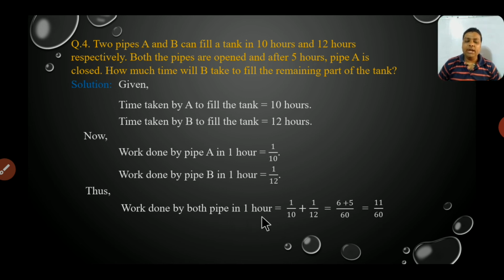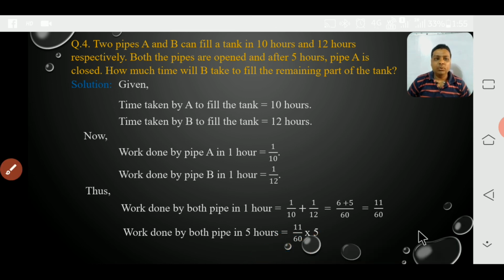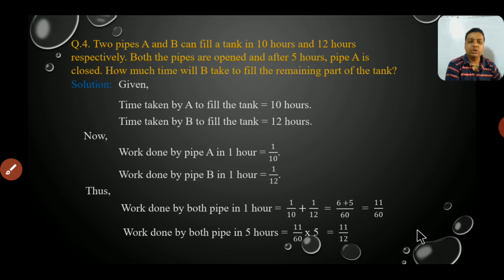Okay. Now we have to find how much in 5 hours. So work done by both pipes in 5 hours is 11 by 60 into 5. So 5 1 times is 5 and 5 12 times is 60. It means 11 by 12 part has already been filled by both pipes in 5 hours. So what will be the rest part? 1 minus 11 by 12, we can say.